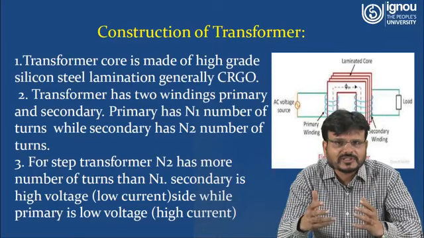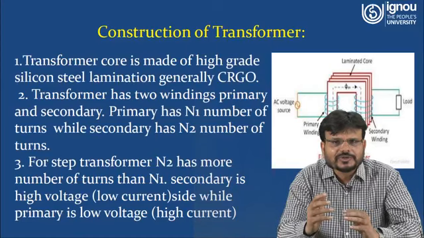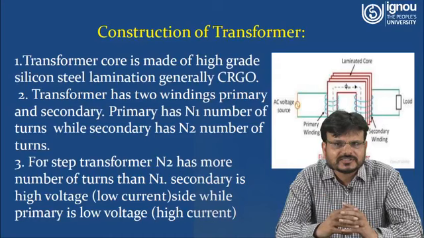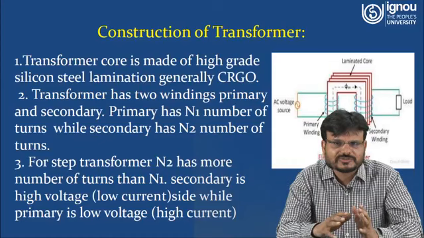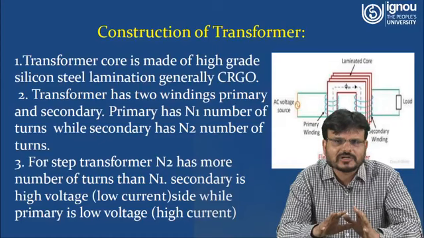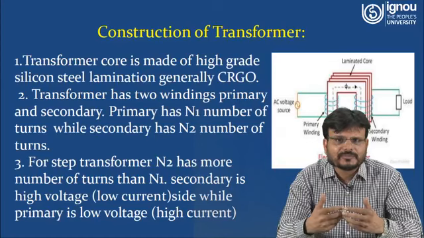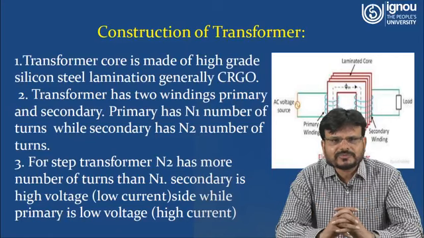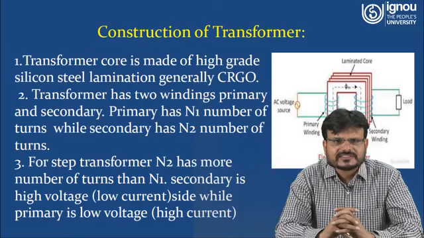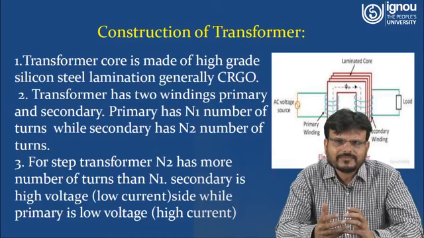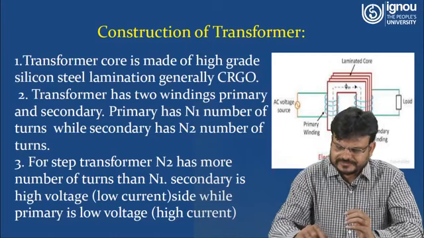Suppose someone asks, at the primary side the current is 10 ampere and at the secondary side the current is 20 ampere. Which type of transformer is it? Basically here the current is increasing, so it is not a step up transformer, it is a step down transformer. So step up and step down transformers are classified on the basis of whether you are stepping up the voltage or stepping down the voltage. For a step up transformer, N2 has more turns than N1. The secondary is high voltage, which means it will have low current, while the primary is low voltage, so it will have high current.